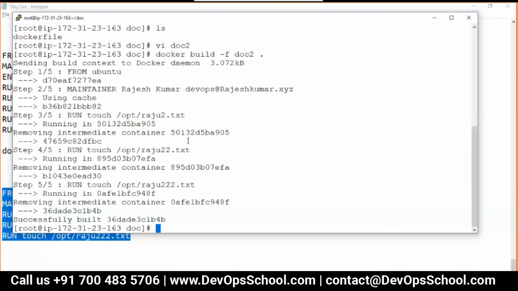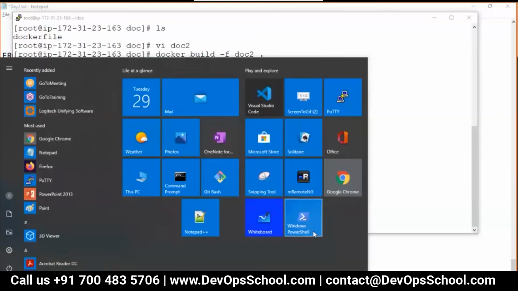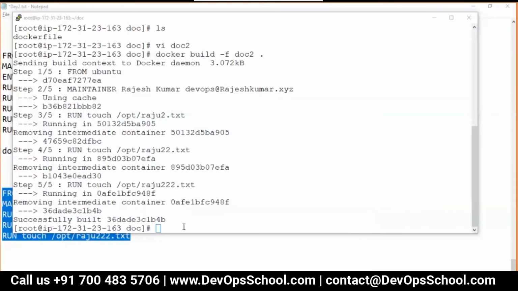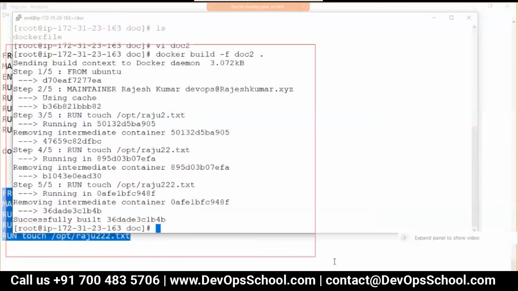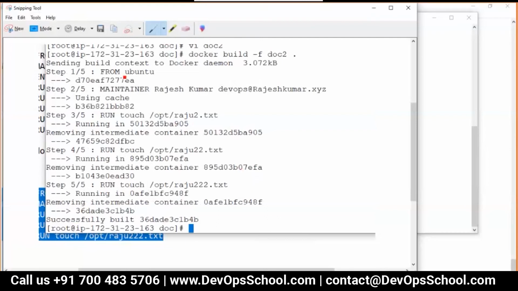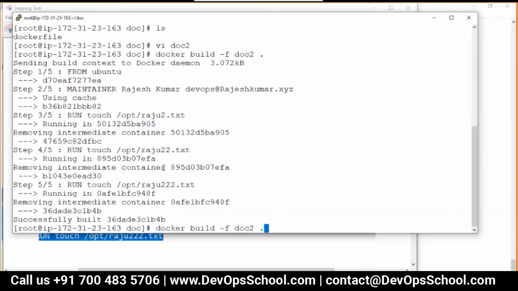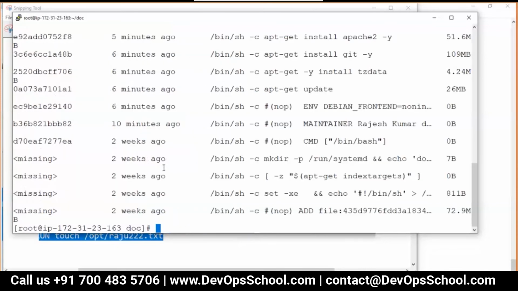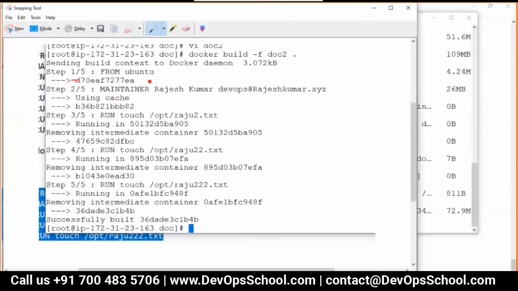And you see here. Now let's understand this. Very simple. This is the output. Let's discuss. So guys, look at this here. From this is the container, okay. This is the layer of last Ubuntu. Let me show you if you're not sure about it. See here, this is Ubuntu D70. So this is the layer of Ubuntu. From this, what happened? This layer got created. Just ignore this one right now.